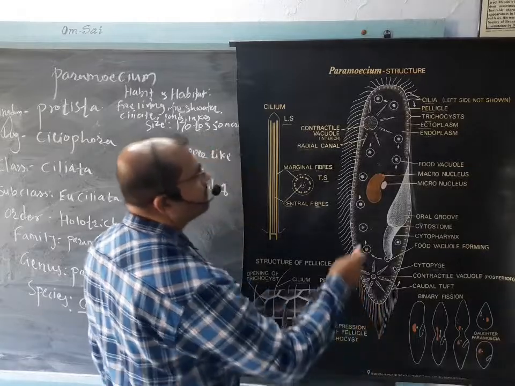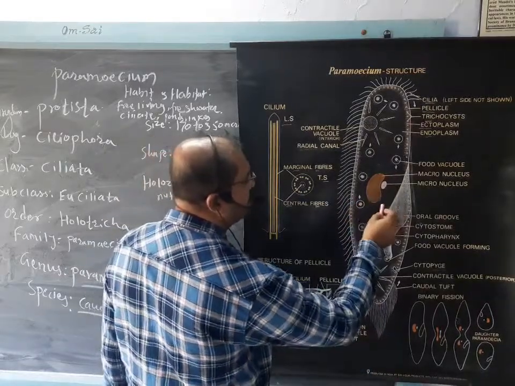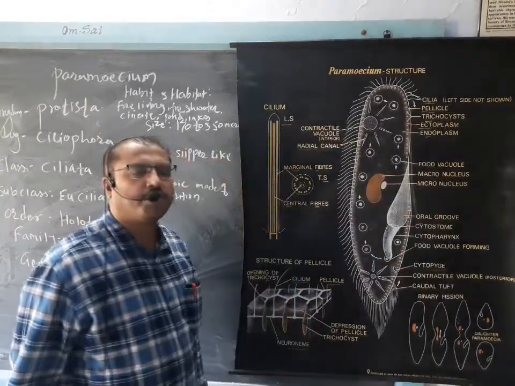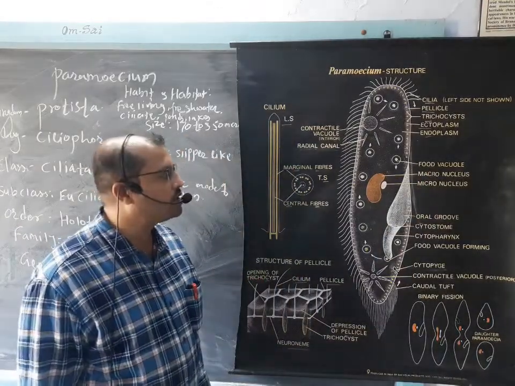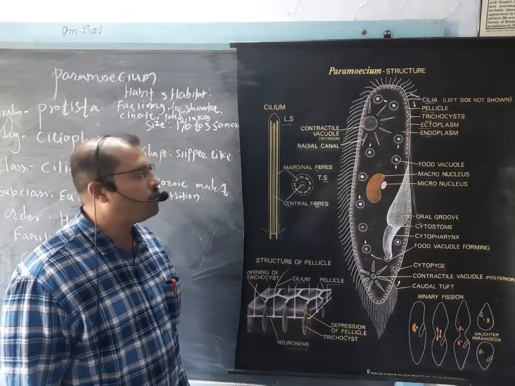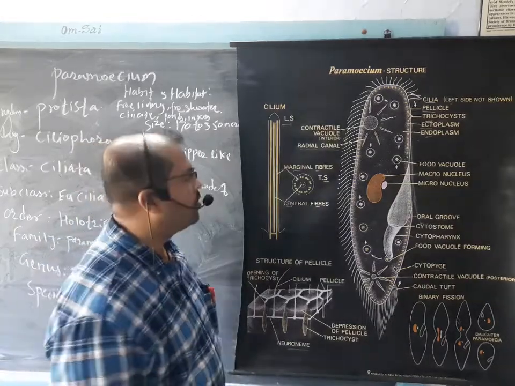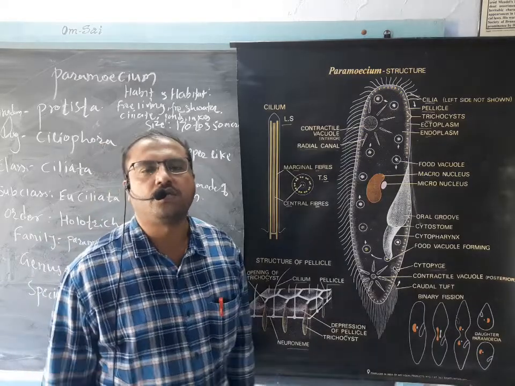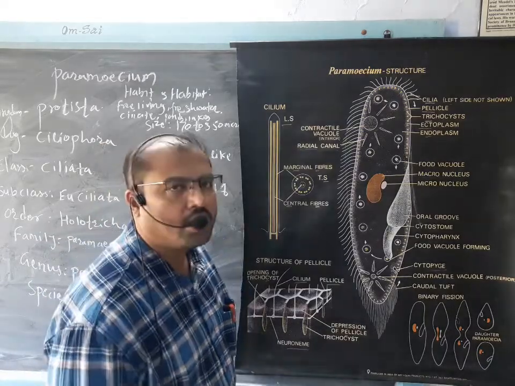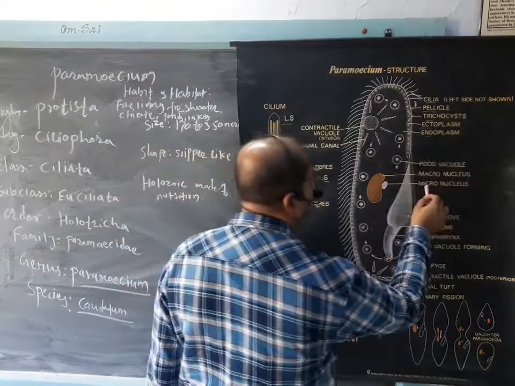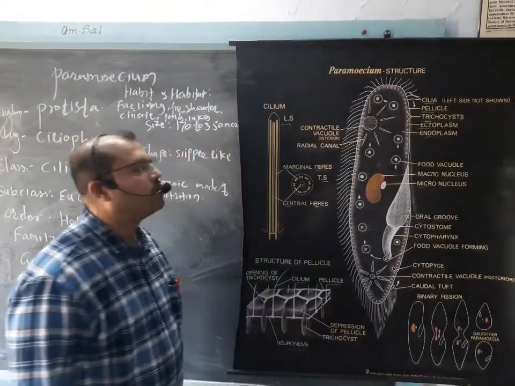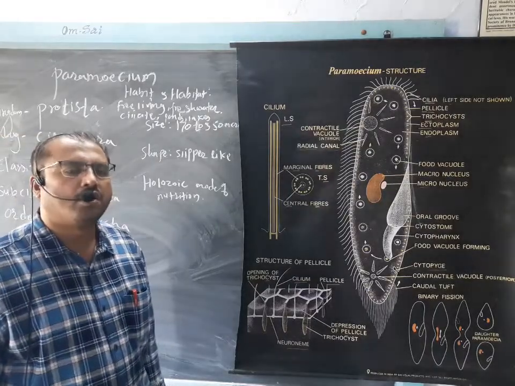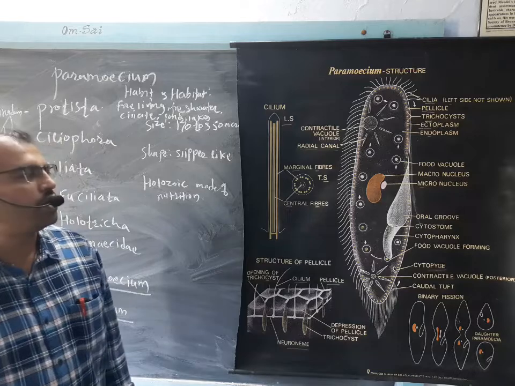Along with that, at the center it has two nuclei. The larger, kidney or bean shaped nucleus is called the macronucleus, which is vegetative in nature and helps in growth, not in reproduction, and has no concern with genetic material. The other nucleus is smaller and oval, called the micronucleus.